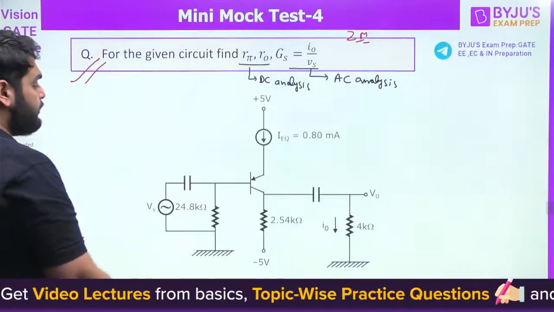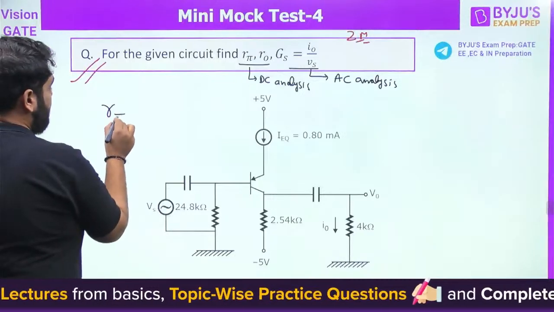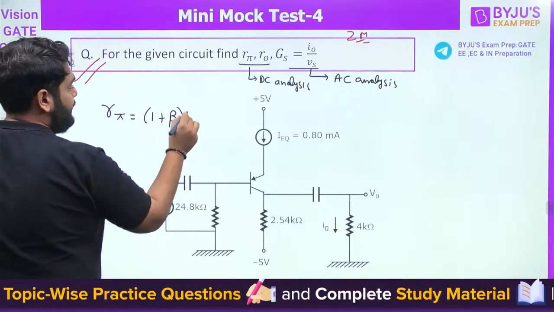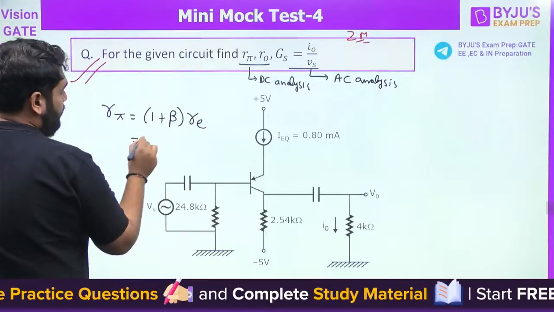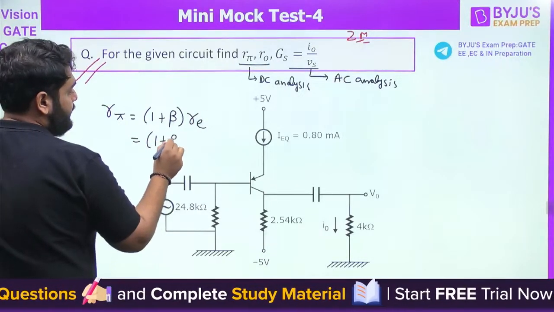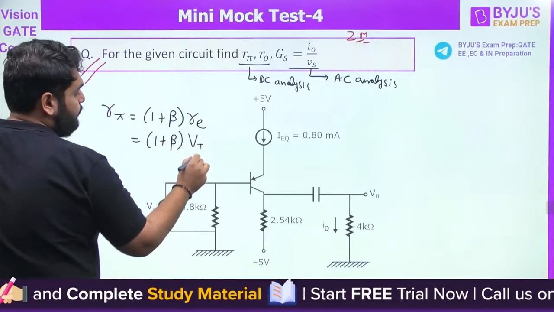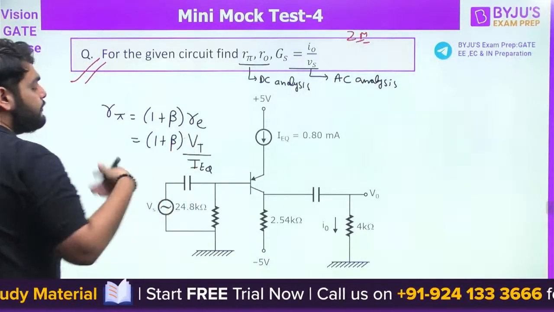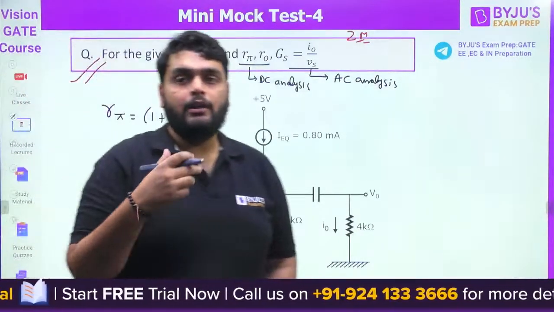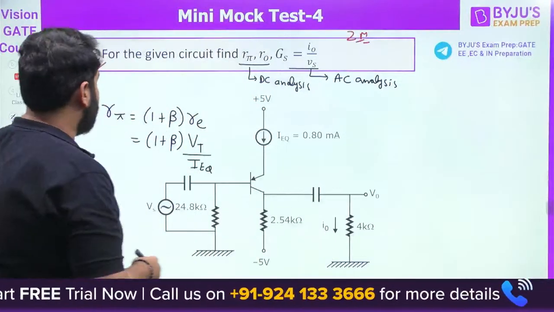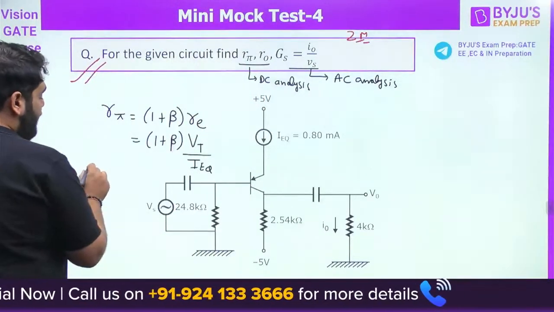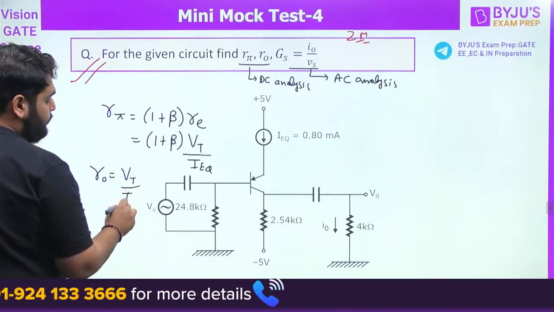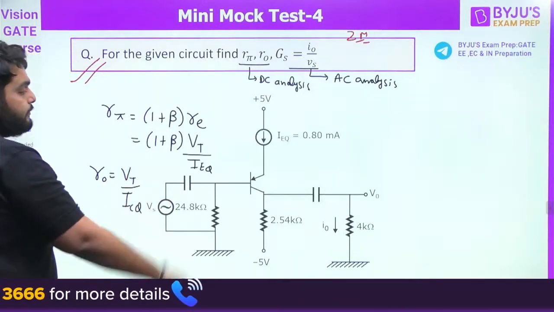Now what is the formula of R pi? R pi is equal to (1 plus beta) RE. And what is the formula of RE? RE is equal to thermal voltage divided by IEQ, where IEQ means the DC Q point, the DC current we have at the Q point. What is the formula of R naught? R naught is equal to VT divided by ICQ. VT divided by ICQ, it is R naught.